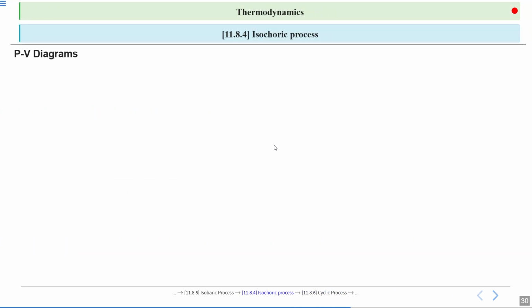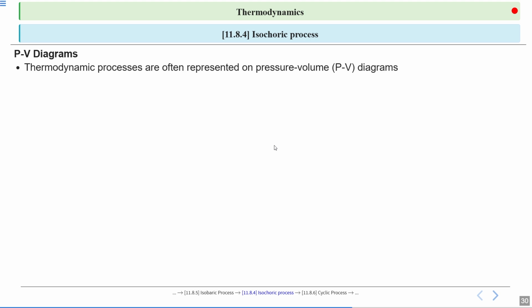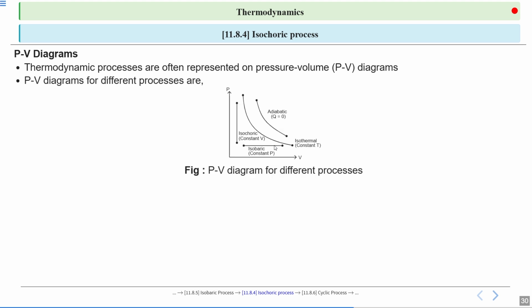PV diagrams. Thermodynamic processes are often represented on pressure-volume diagrams, or we can say PV diagrams. So PV diagrams for different processes: isochoric, adiabatic, isothermal, isobaric.